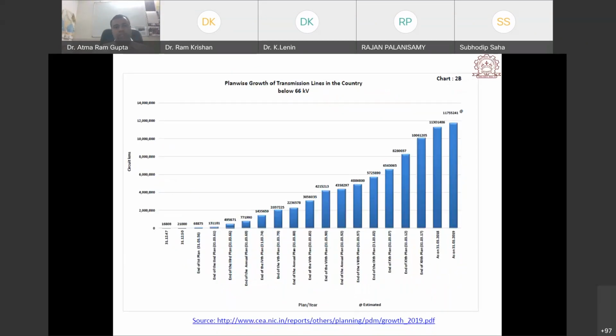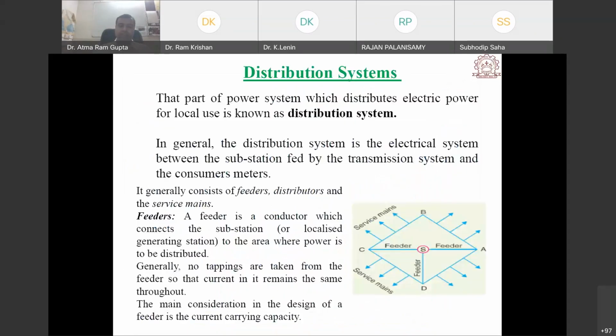So next is the plan-wise growth of transmission line in the country below 66 kV, like the 33 kV line or 11 kV line. So this shows the enhancement in the transmission line below 66 kV.